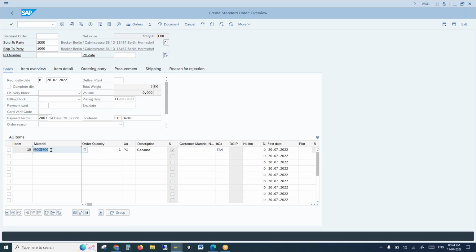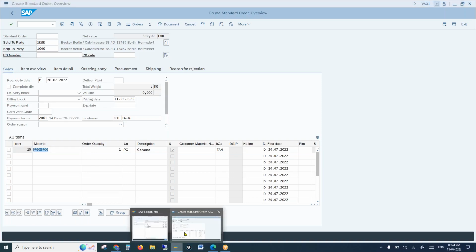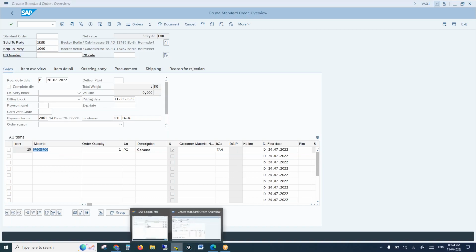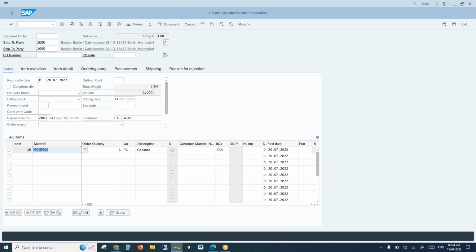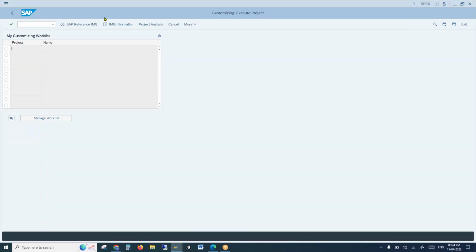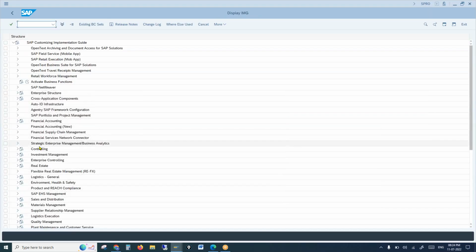But let us display the sub item. Let me check the configuration once. We want the substituted item displayed as a sub item. I think in the configuration we select auto replacement, right? Did you notice we have not put A there? We have left it blank. So that is the reason the system could not show the sub item. Let me go back to configuration and change it to substituted item displayed as sub item, which is option A.